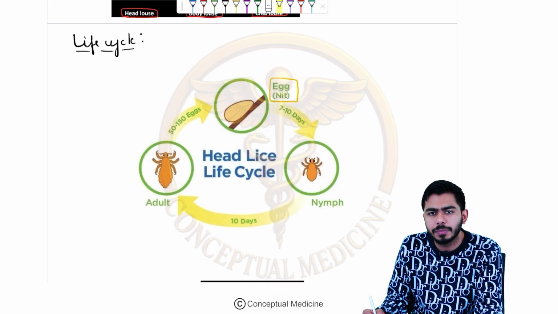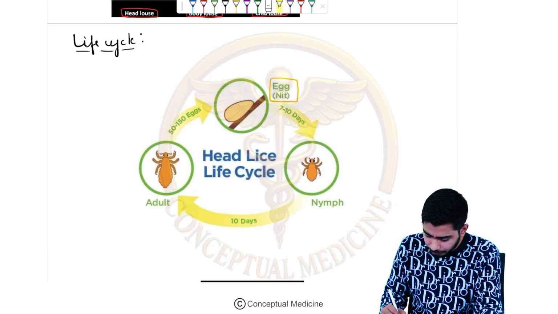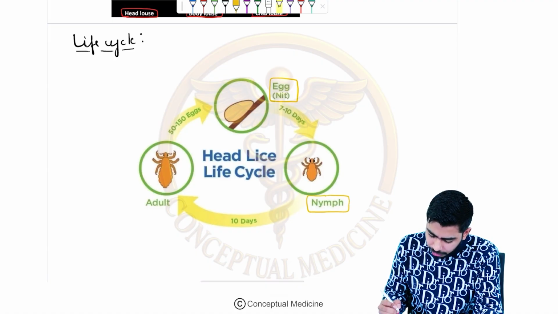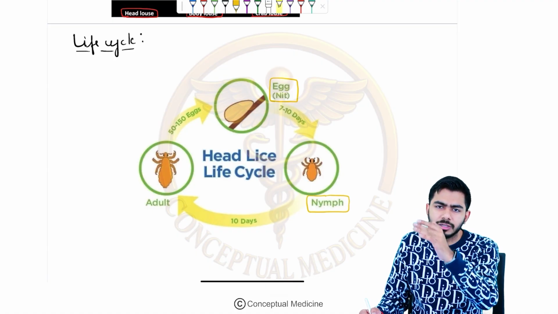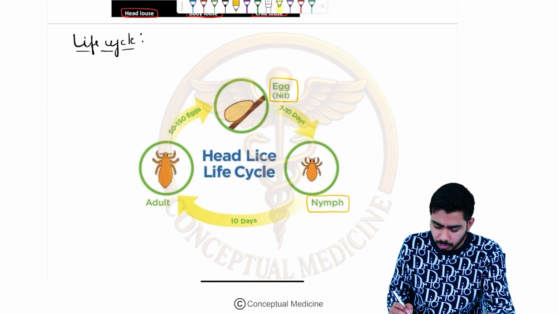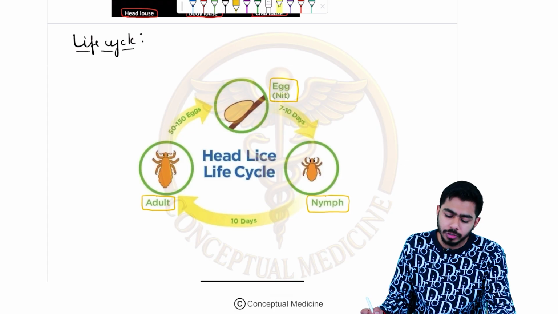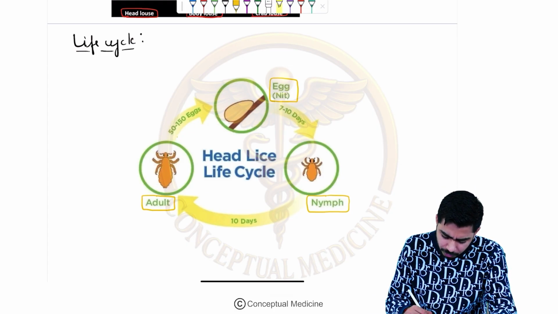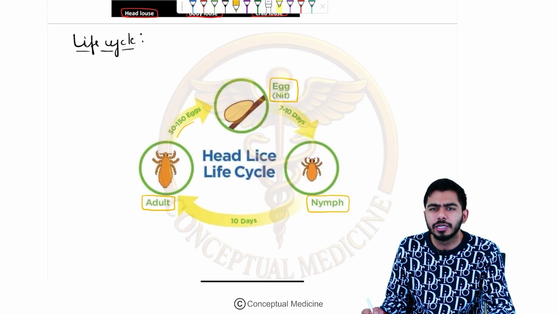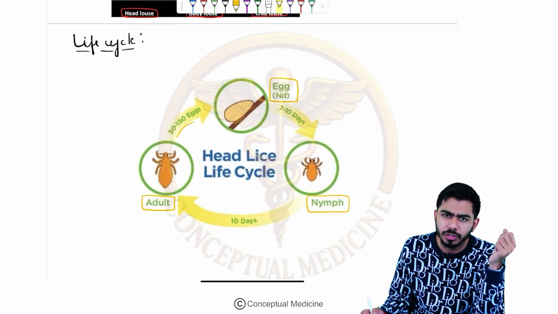After 7 to 10 days, in a range of about 1 week, they convert into the nymph. The nymph also has its own substages, and then finally, within around 10 days or so, they become the adult form of louse, as you can see. After that, they lay about 50 to 150 eggs, and so on. As for the mode of transmission, it can be either direct or indirect. So how many stages, guys?